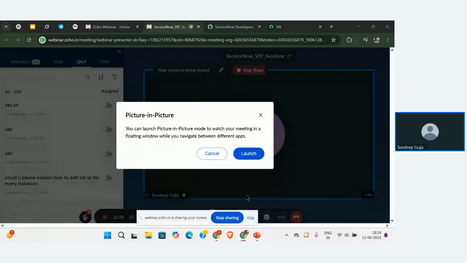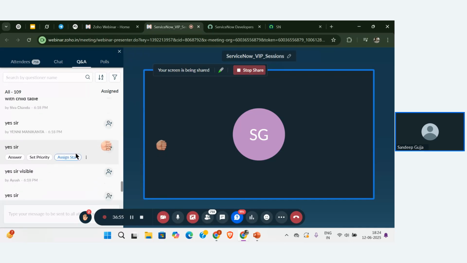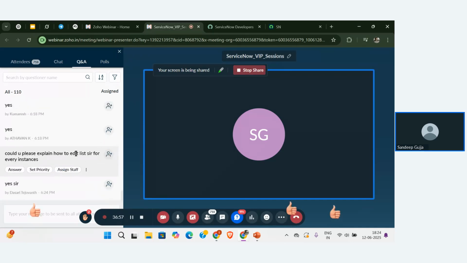So now I'm going to share the entire screen, guys. Once again, please observe the screen, whether you are able to see it or not. Click on that, share the screen. Please confirm, everyone, whether you are able to see the screen or not. It is visible for you, right? Yes, that's great. That's good.